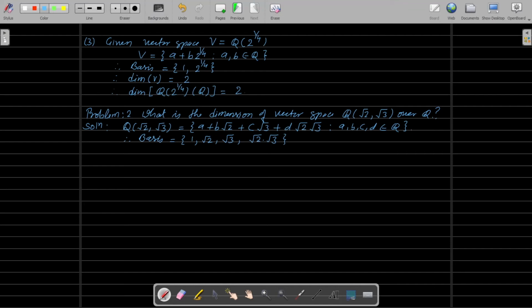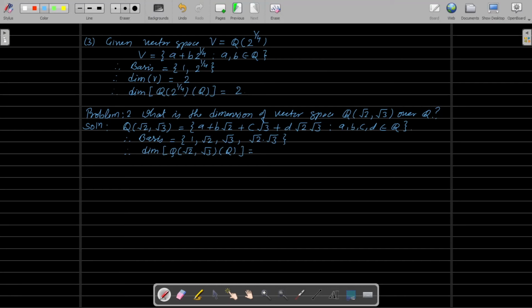So therefore the dimension of this vector space Q(square root of 2, square root of 3) over Q is equal to what?